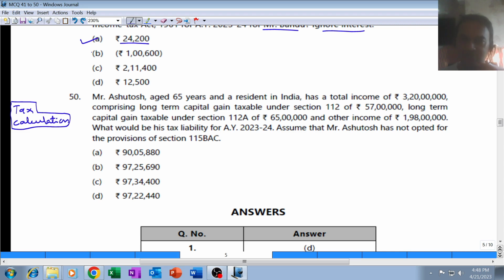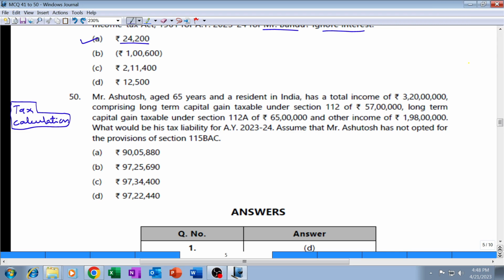Okay, now we have this MCQ number 50, which is on tax calculation as well as surcharge rate calculation for an individual. Mr. Ashutosh, aged 65 years, and a resident in India. That means he is a resident senior citizen. The basic exemption limit applicable for him will be rupees 3 lakhs instead of rupees 2 lakh 50,000.